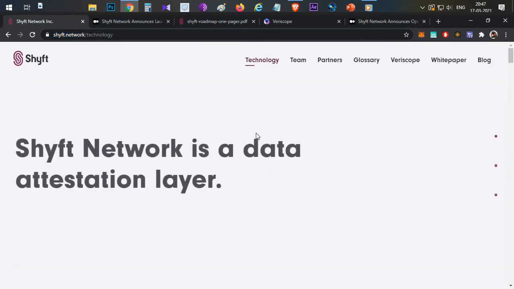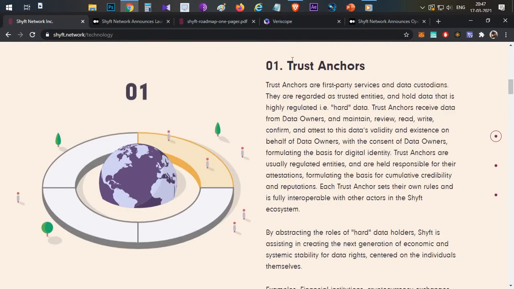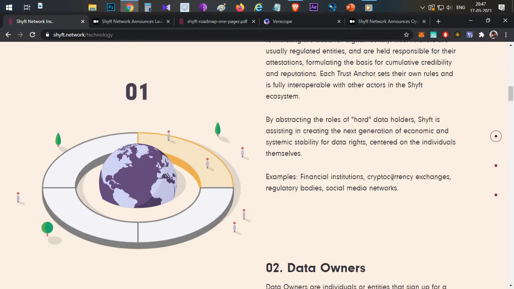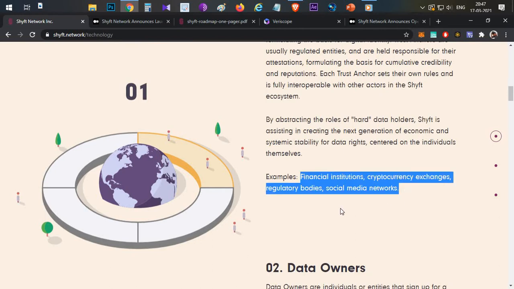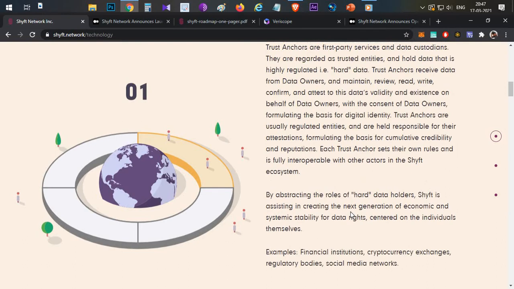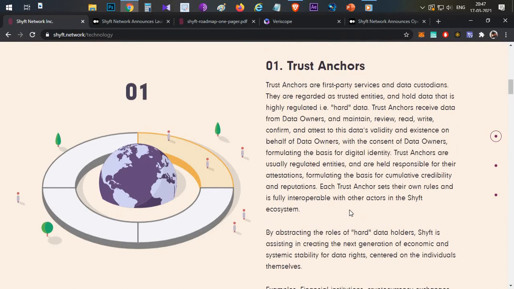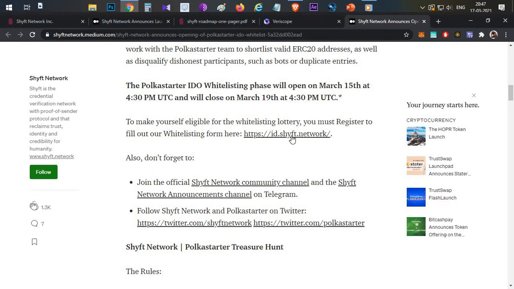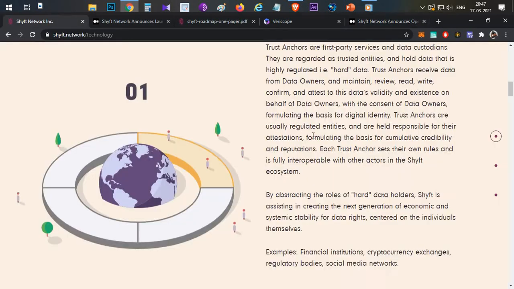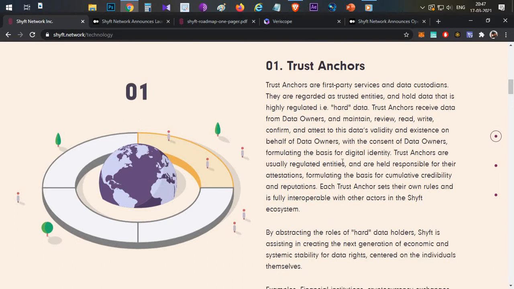Then coming to the technology part, there are 4 main parts in this project. The first entity is the trust anchor. Trust anchors are nothing but financial institutions, cryptocurrency exchanges or other regulatory bodies which will validate the data users are submitting. For example, if you are submitting your KYC documents into id.shyft.network, these trust anchors will validate the documents, and if they are correct, they will approve the data and it will be stored in the database. That is the purpose of the trust anchors.